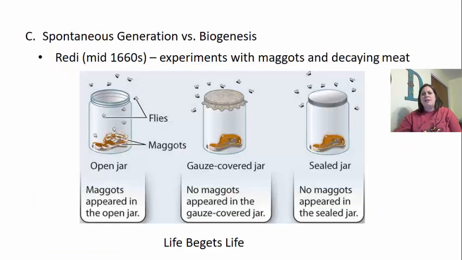The next thing that needed to be tackled in this kind of time period in the 1660s was the idea of spontaneous generation versus biogenesis. There were several things where individuals thought that things just spontaneously were made. One example is that they thought frogs just spontaneously came out of lakes and ponds.